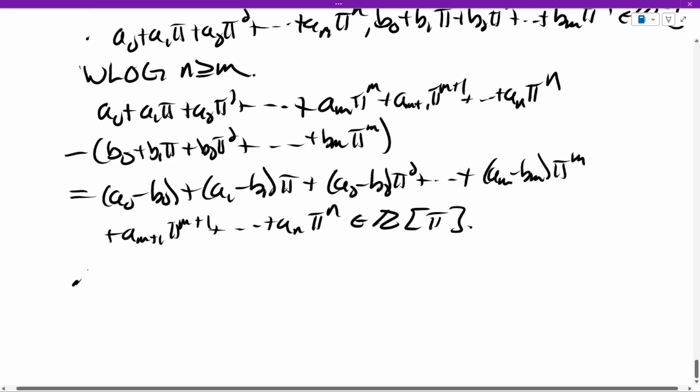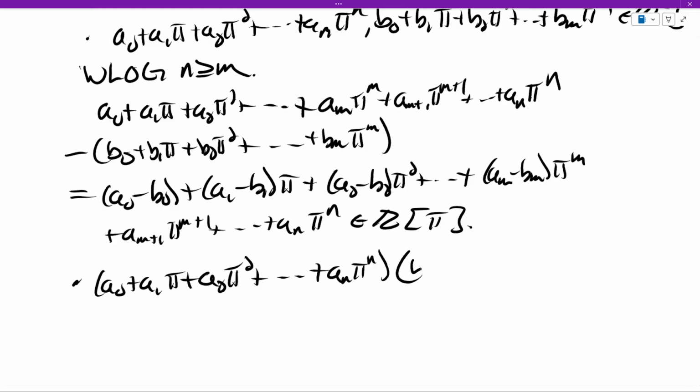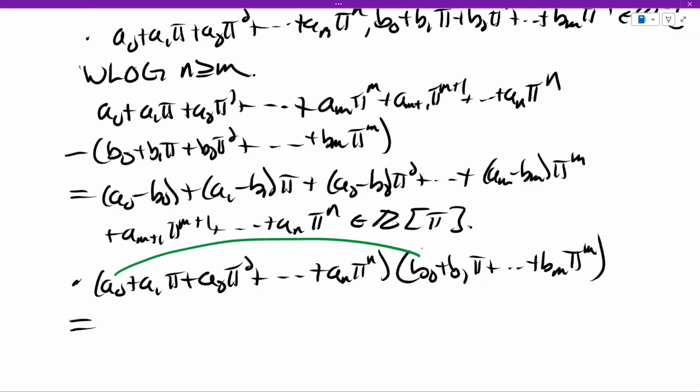Now, this is kind of a hand-wavy proof, because the actual proof involves a little bit more notation than what I'm prepared to talk about right now. But if we took two polynomials in pi and we multiplied them, this time it doesn't matter, we can still assume that n is bigger than or equal to m, if that is helpful. How do you multiply polynomials? Well, we have to distribute. a0 times b0 is going to be the new constant term.